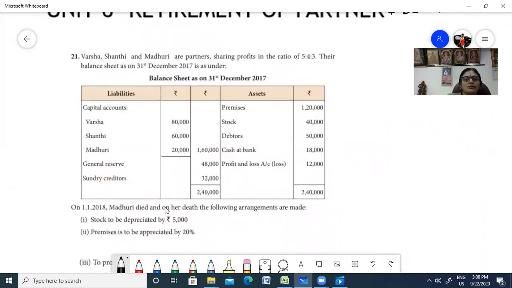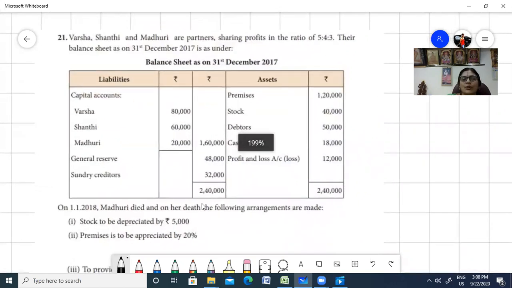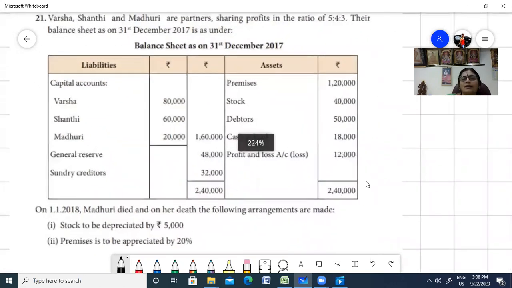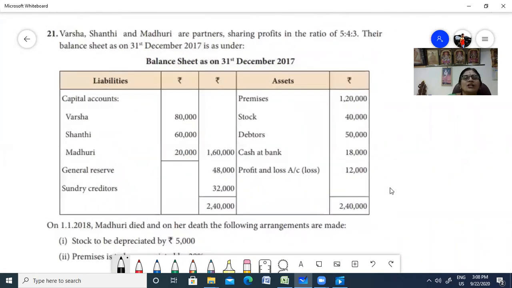Okay, so you have here problem number 21. Here we have Varsha, Shanti and Madhuri as partners sharing profit and loss in the ratio 5:4:3. That is 9, 10, 11, 12. So 5/12, 4/12 and 3/12. This is how they're sharing the profit and loss. Now the balance sheet is as follows.